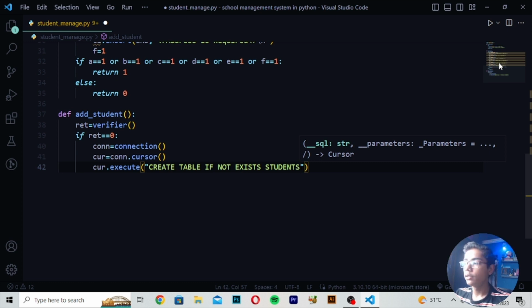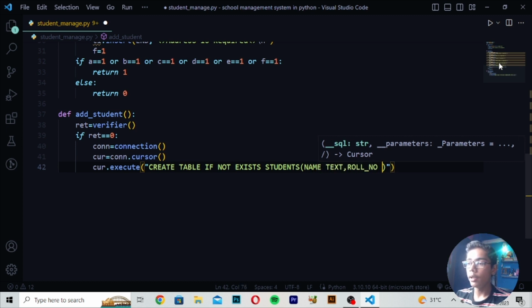Then here we will write name text. So I will write name text, roll underscore number, and then integer, because it is a number value, so it should be integer. So I have written this integer. Then you have to write here branch. I will now write all the things in capital. So write here branch text.